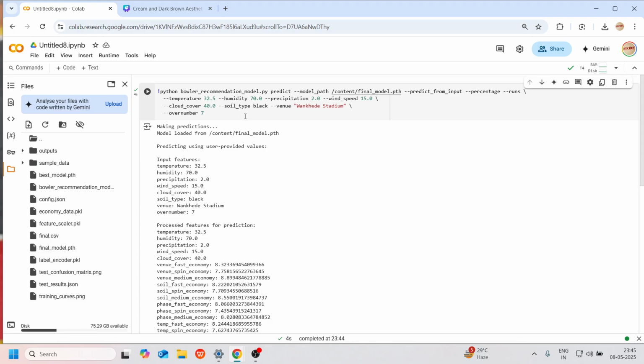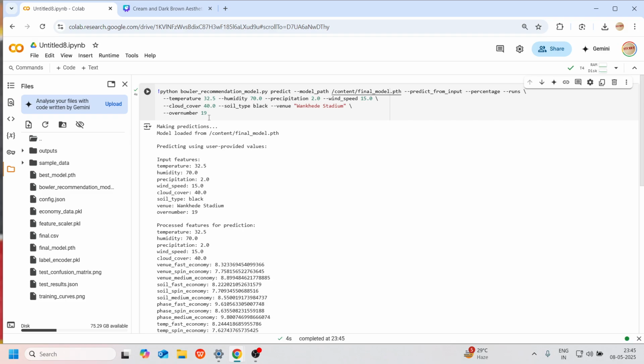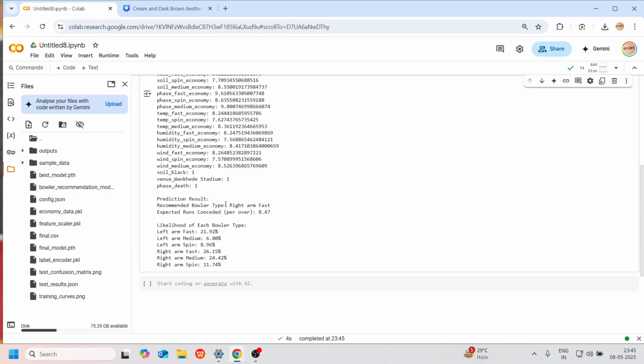Let's see over number 19, the most valuable over of the match, that is the death over. For over number 19, our model predicted a bowler type of right arm fast, and the expected runs to be conceded in that over would be 8.47, which is indeed correct. As we have seen in many matches, the death overs are mostly bowled by fast bowlers. You can also see the values for spin bowlers like left arm spin and right arm spin are very low, meaning they perform worst in this over. Our model is doing good.